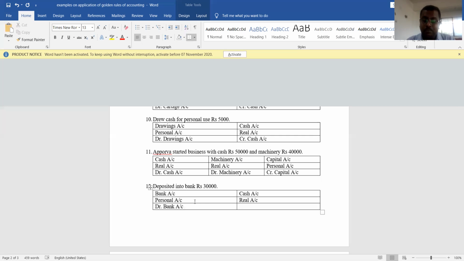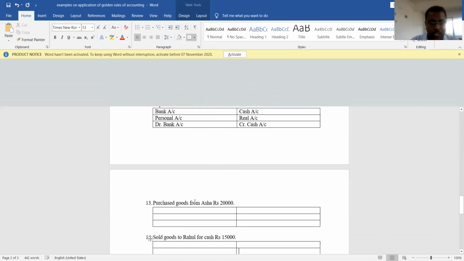Now, does cash come into the business or go out of the business? Since you are depositing cash into the bank, cash is going out of the business. So cash account should be credited. Understood. This is how we need to apply these golden rules of accounting. We'll proceed further and discuss a few more transactions.